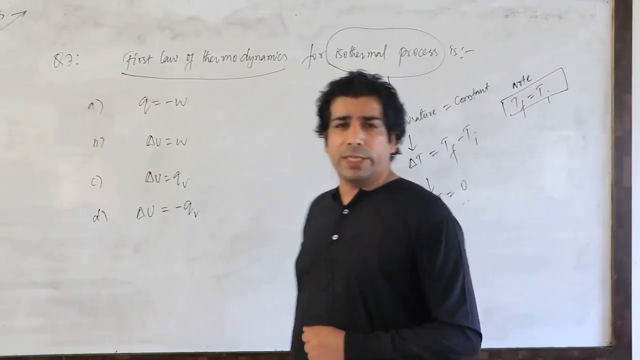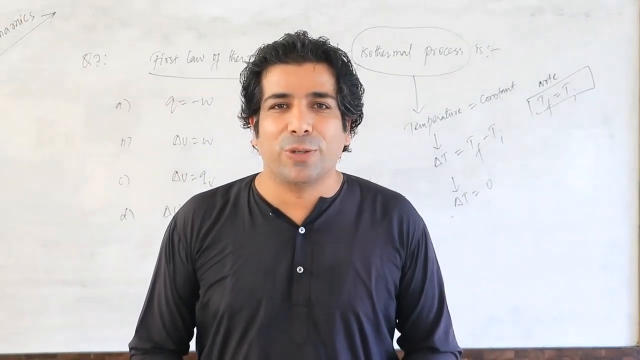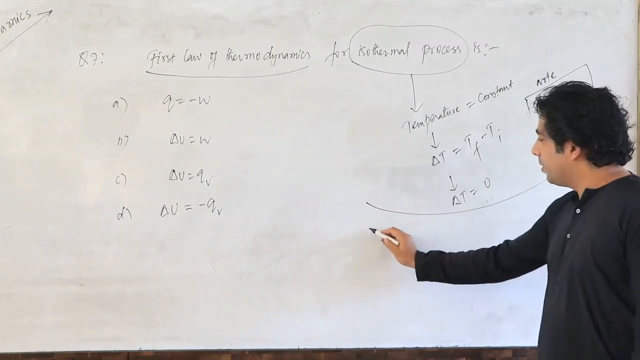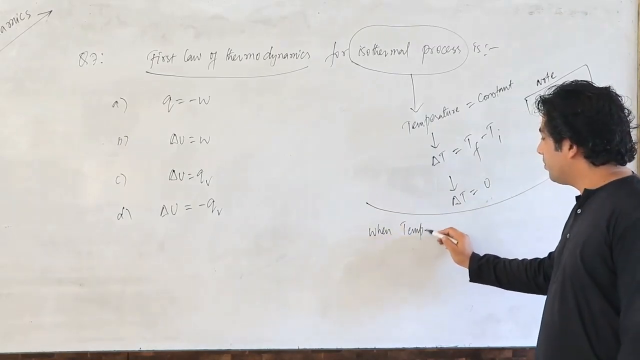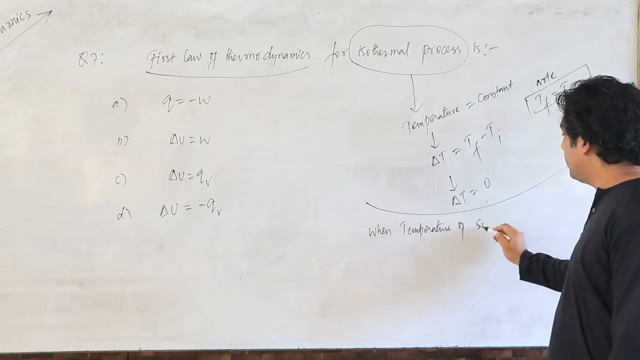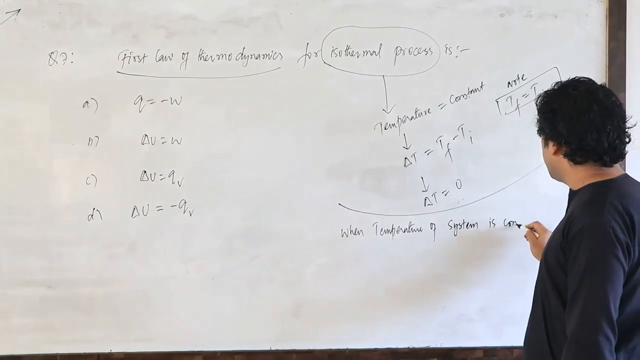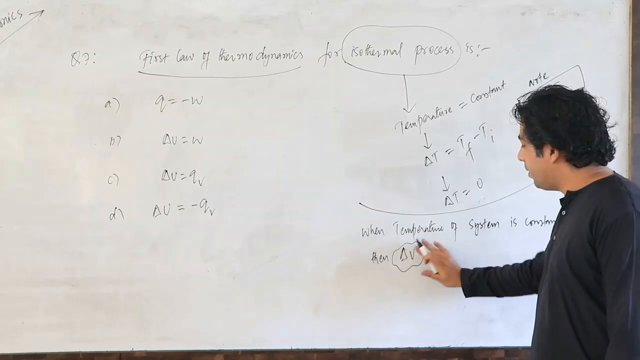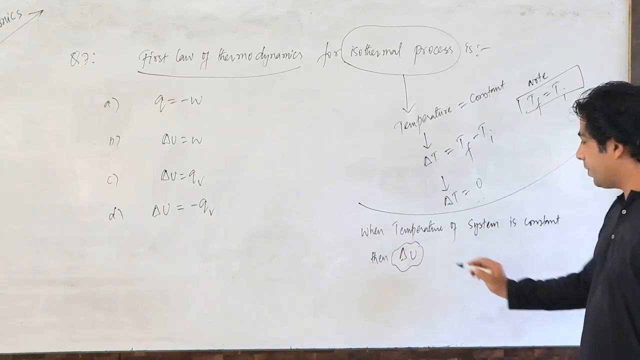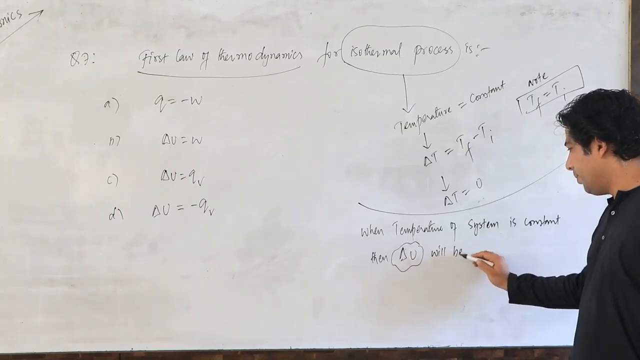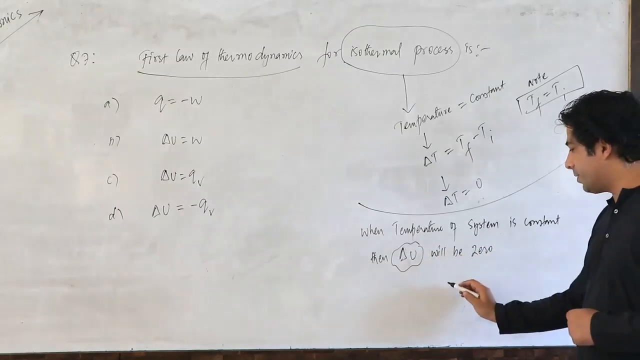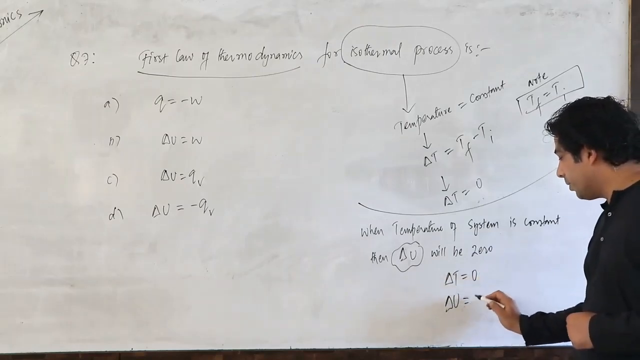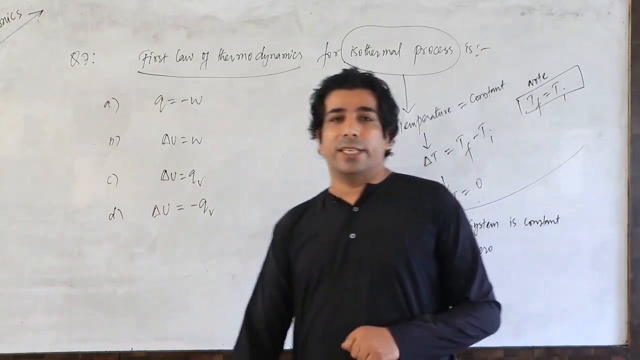Now when the temperature of the system is constant, understand there will be no change in internal energy. Okay? So I will write down here now. When temperature of system is constant, then delta U, which stands for change in internal energy, will be 0. That means internal energy of the system will not change. That means delta T is 0. That means delta U is also 0. That means change in internal energy will be 0.